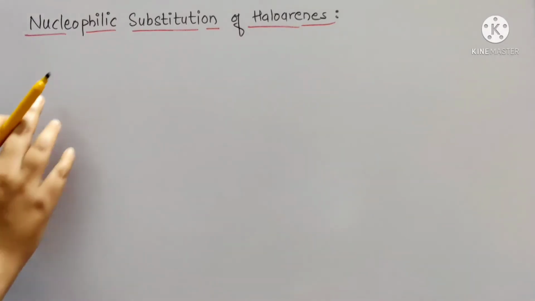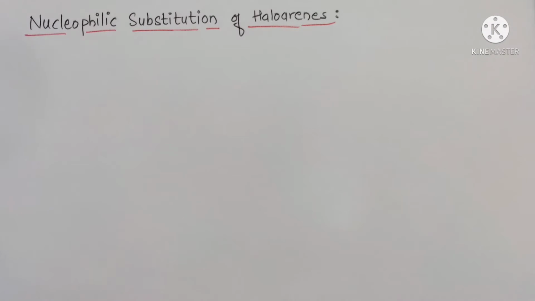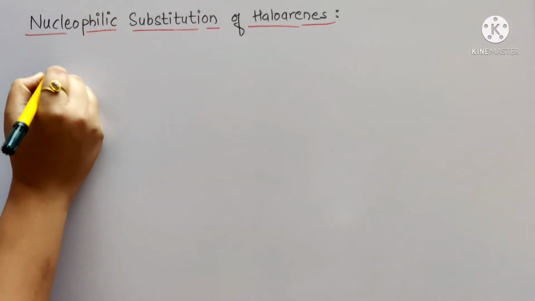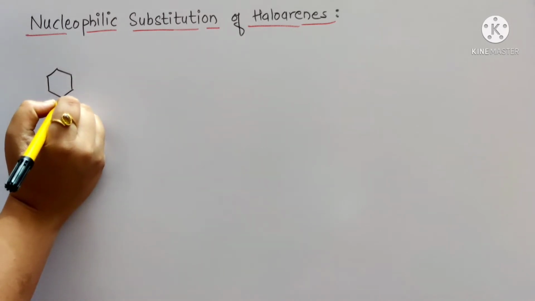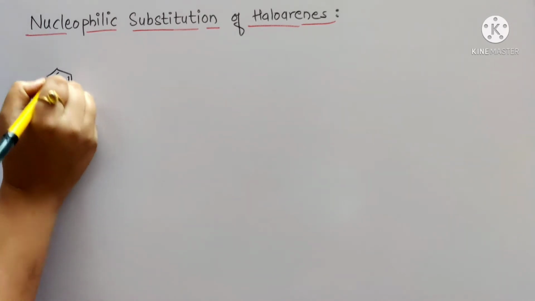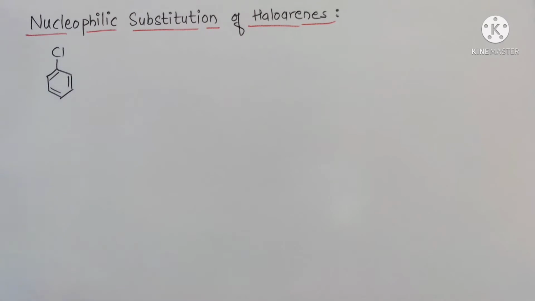Next we will see the nucleophilic substitution reactions of haloarenes. This aryl halide shows slow reactivity towards the nucleophilic substitution reaction, and this can be because of resonance effect or the sp2 hybridized state of carbon. First we will write the resonating structures of chlorobenzene. Simply it can be written as, this is the chlorobenzene.